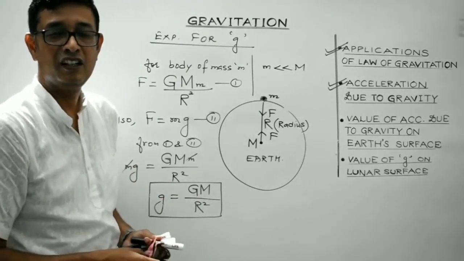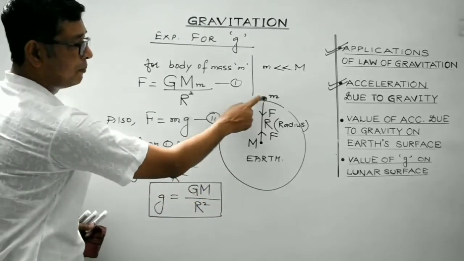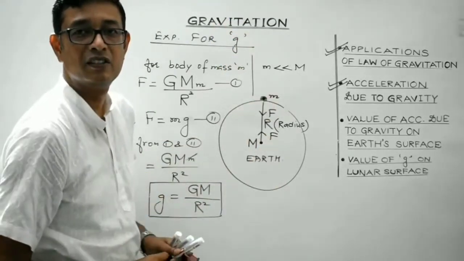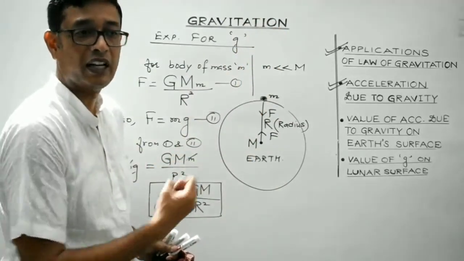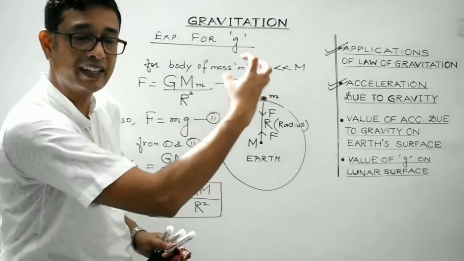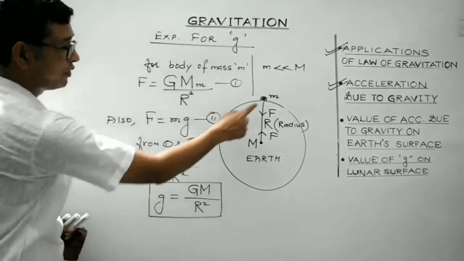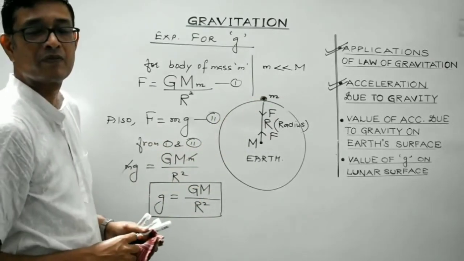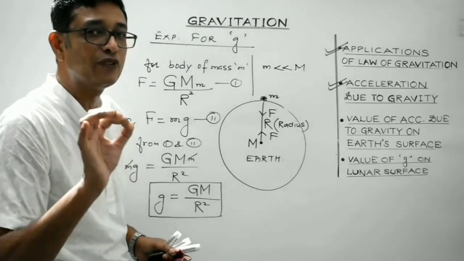Is it clear? So what we have concluded is that the acceleration which a body experiences, with which it falls or gets attracted towards the center of the earth, is independent of the mass of the body. So small g is independent of the mass of the body.